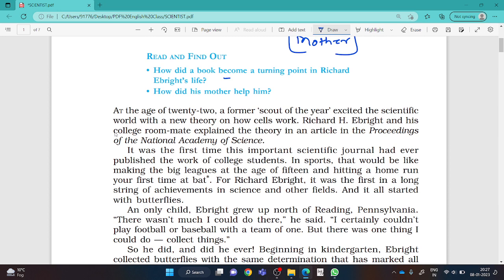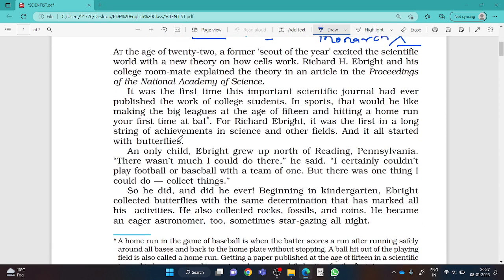The very first question is, how did a book become a turning point in Richard Ebright's life? Now, one question: which book is referred to here? The book was given by his mother, that was The Travels of Monarch X. Always remember, Monarch is the name of the butterfly, you can say the sample of the butterfly. How did his mother help him? Actually, it was his mother who supported Richard Ebright a lot in making him a scientist. Try to go line by line. If you are asked the questions, you will have to solve them.